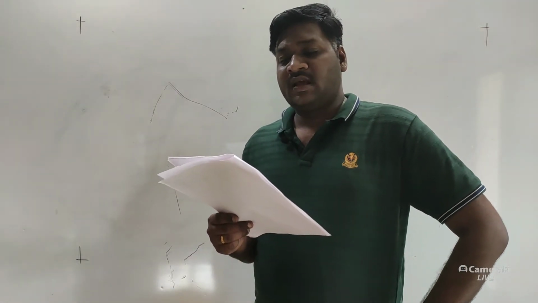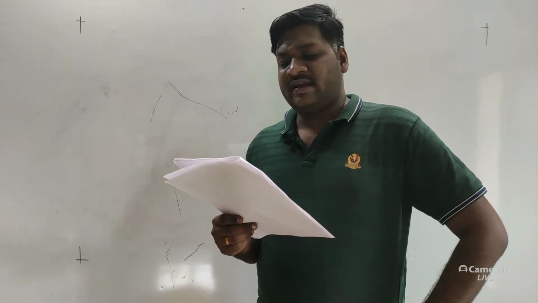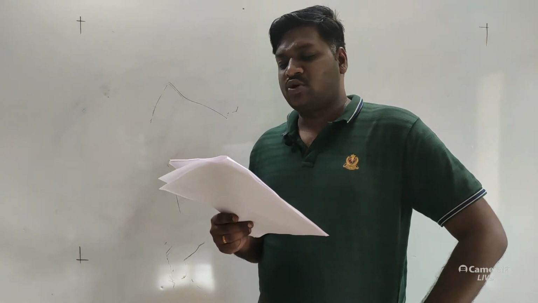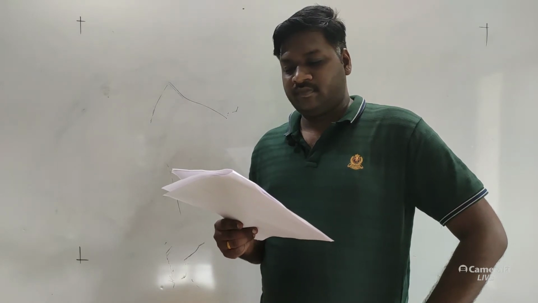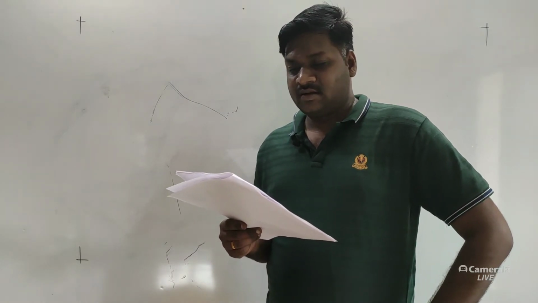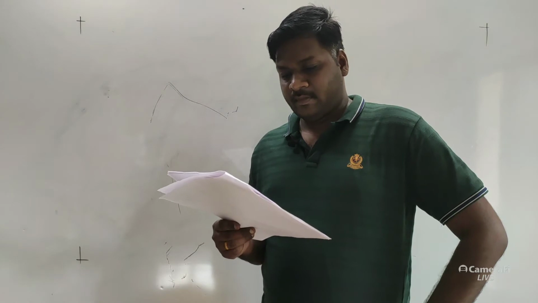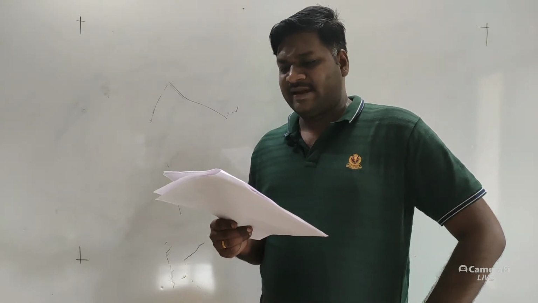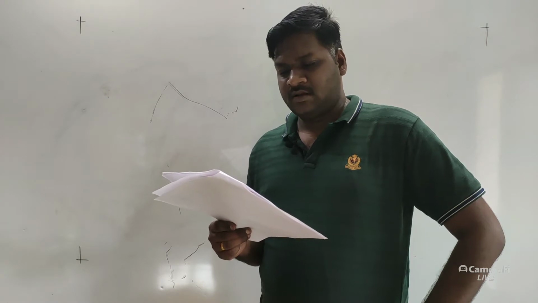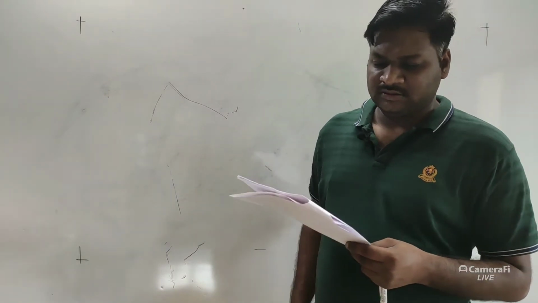The next, third and fourth, in dash and dash, digestive tract has only single opening and it is said to be incomplete, in case of coelenterates. Okay, and what we say, in case of coelenterates and platyhelminths. Yes.